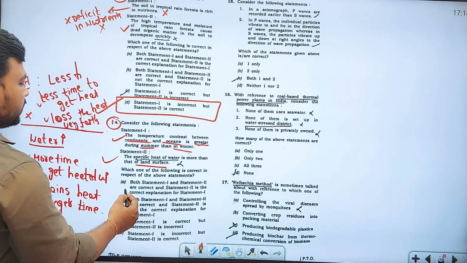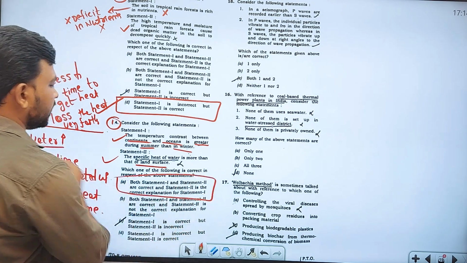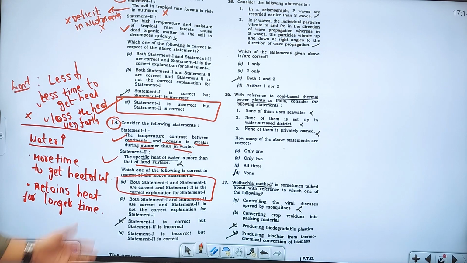So what is the answer? Both statement 1 and 2 are correct, and statement 2 is the correct explanation of statement 1. That's it. It is all because of this particular specific heat and all those things.